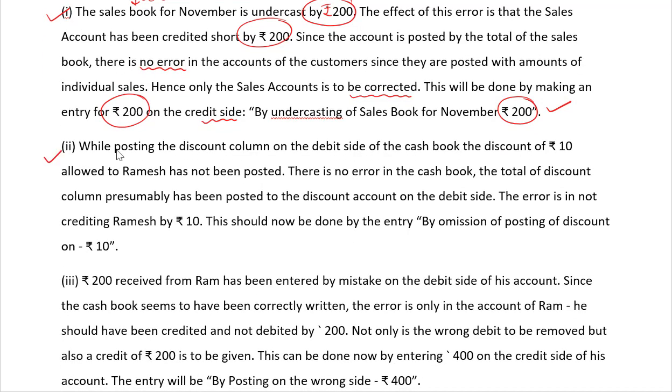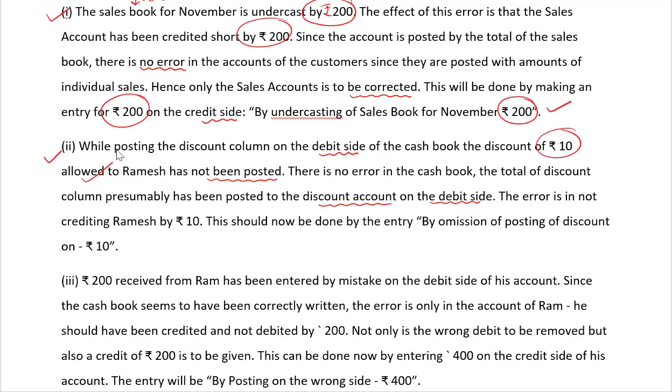Let us continue and see illustration number 2. While posting the discount column on the debit side of the cash book, the discount of 10 rupees, that is discount allowed to Ramesh, has not been posted. There is no error in the cash book. The total of the discount column presumably has been posted to the discount account on the debit side.